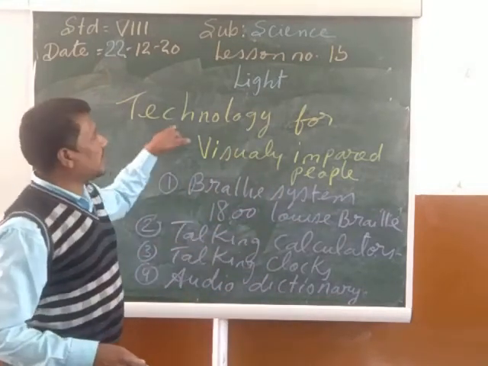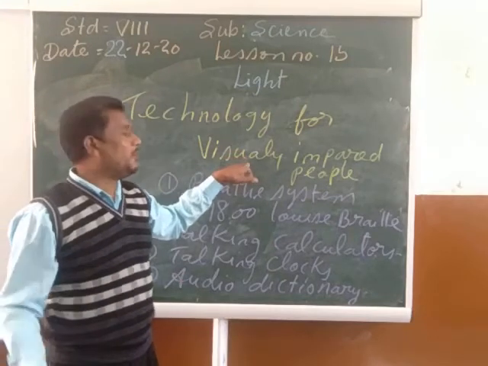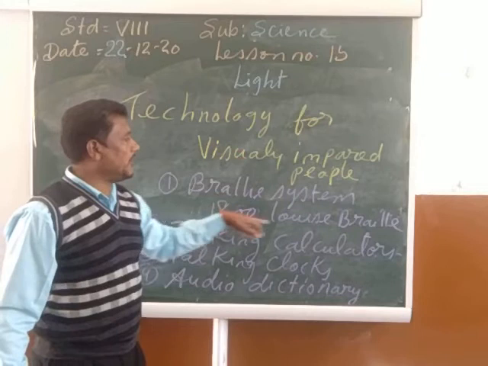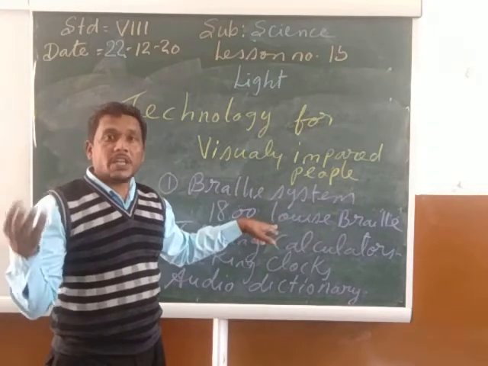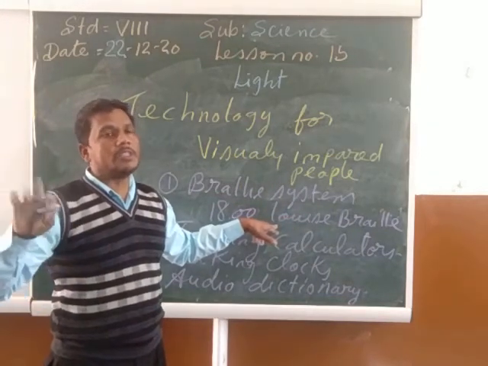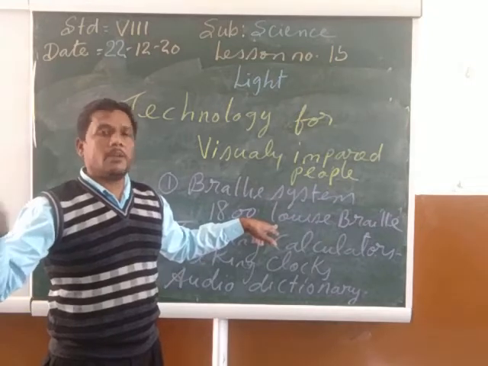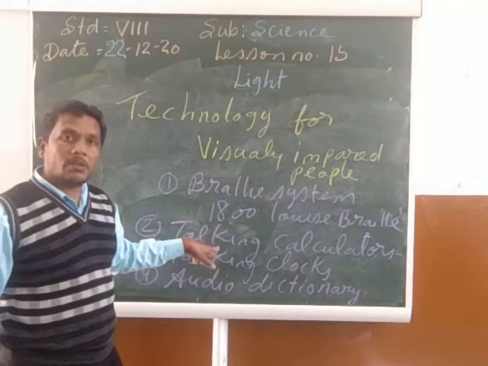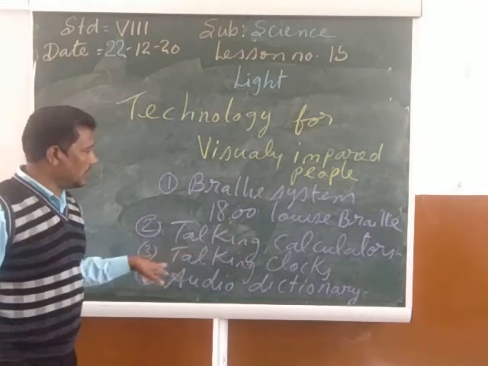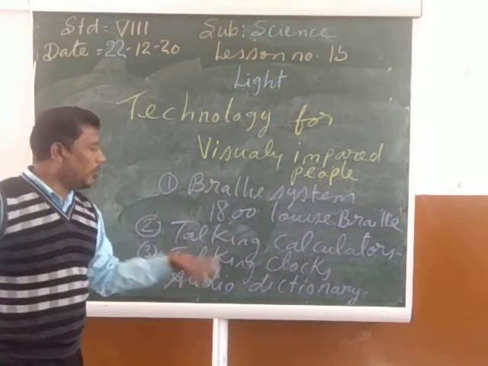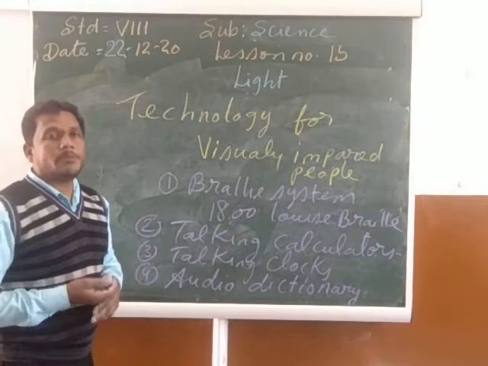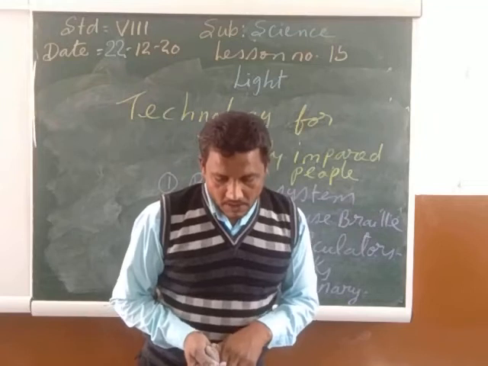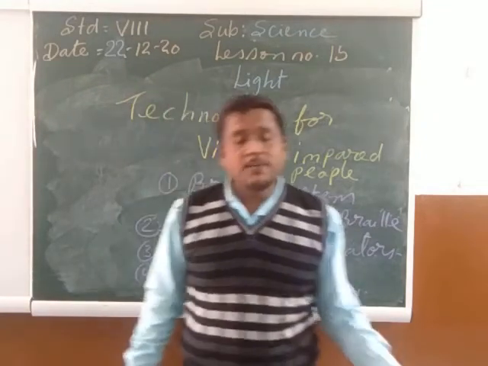So my child, the technologies for the visually impaired people or the blind people are the Braille system. It was developed in the 18th century by Louis Braille. It consists of the raised dots, and upon these raised dots the fingers can be put and touched and felt, and the blind people can read and write. Nowadays talking calculators are there. Talking clocks are there, and the audio dictionaries are there, which these blind people can use. And nowadays, my children, there are also blind friendly computers.